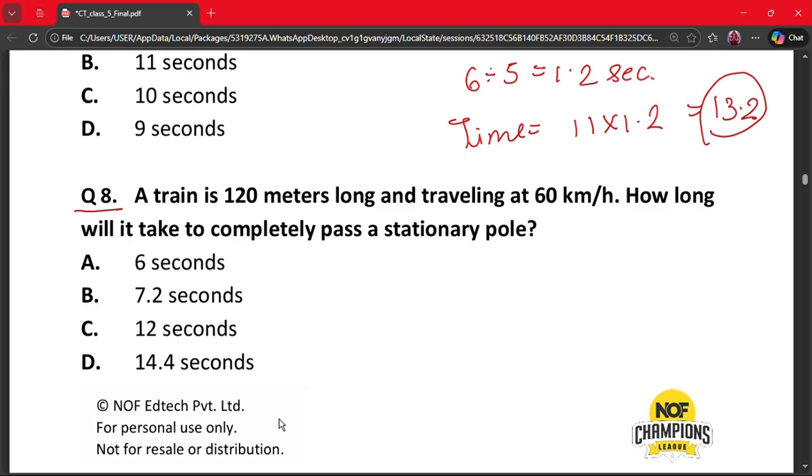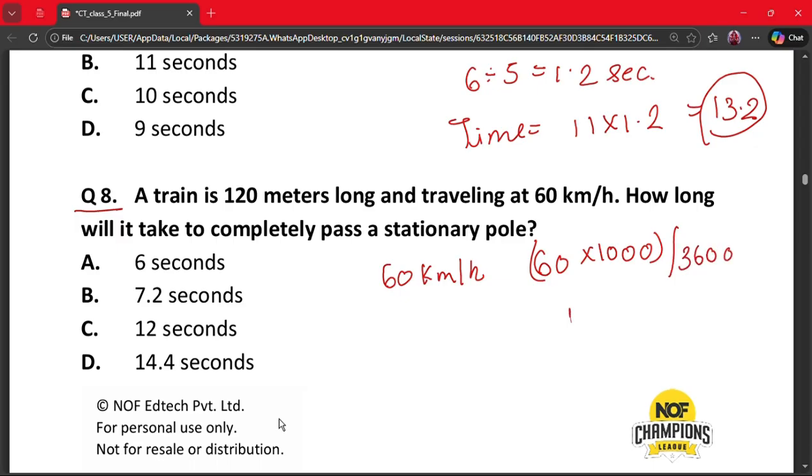So speed is 60 km per hour, which is equal to 60 into 1000 whole divided by 3600.